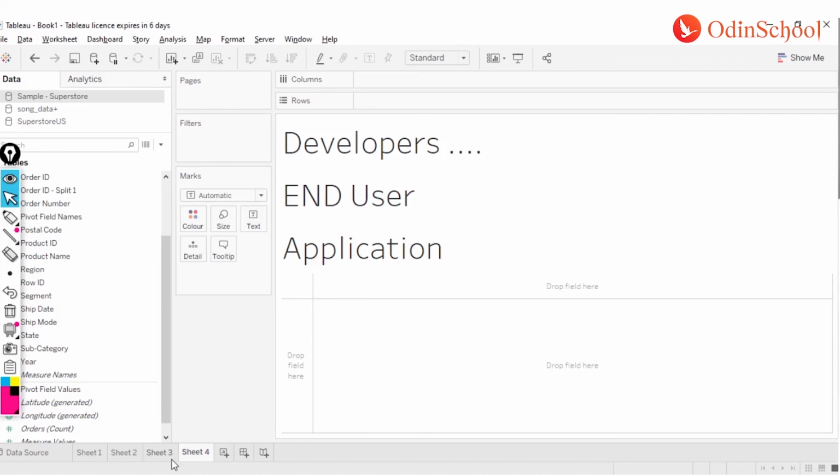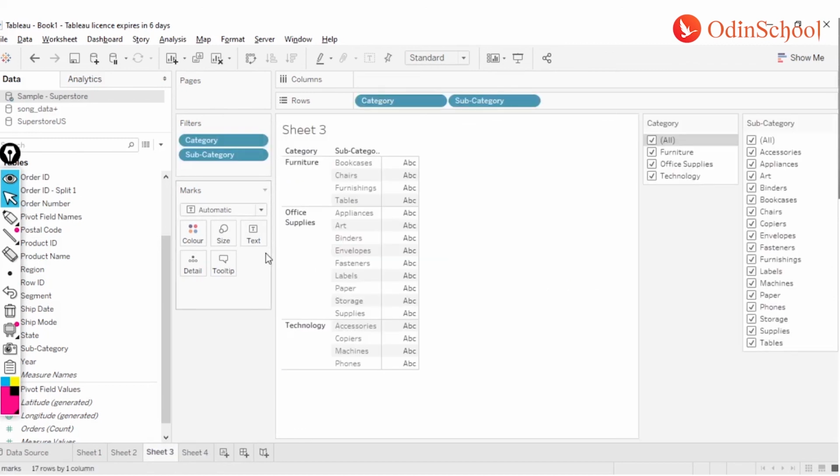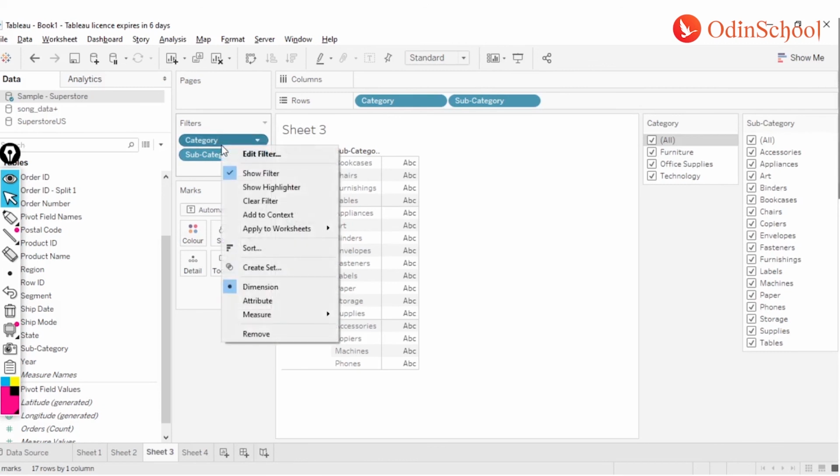The application of a filter can be set using the filters in the filter shelf. You just have to right-click on the filter and choose how it works: is it going to apply only to this worksheet, all using this data source, or all using related data sources?